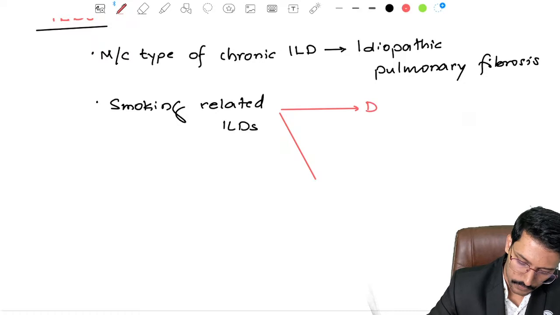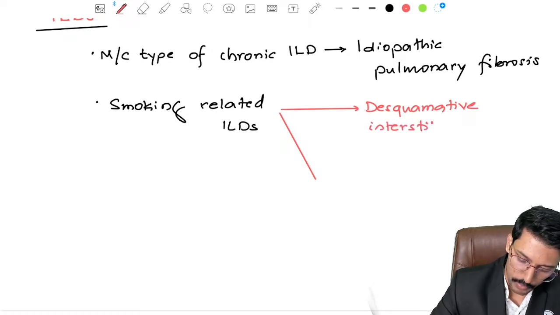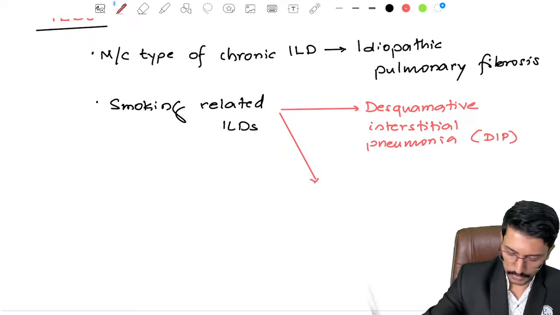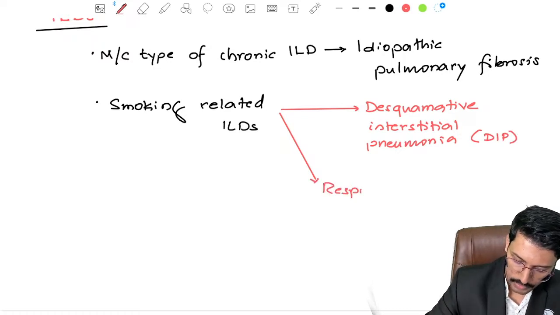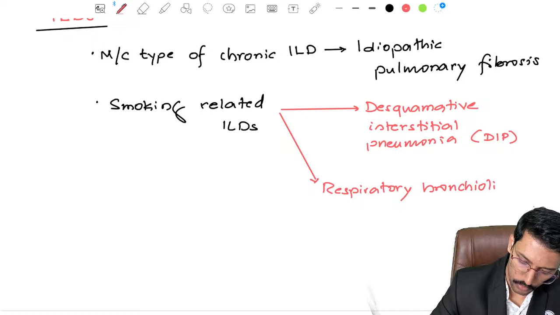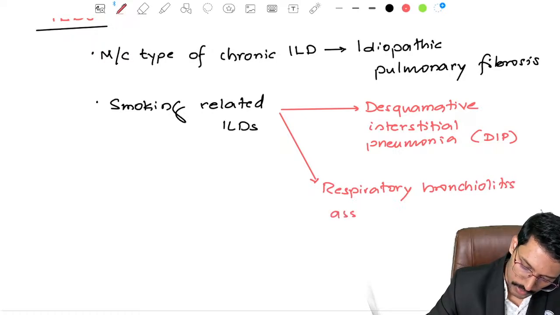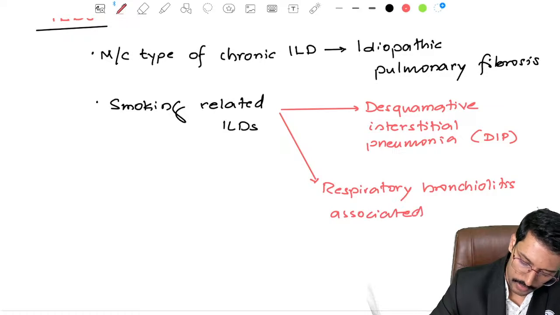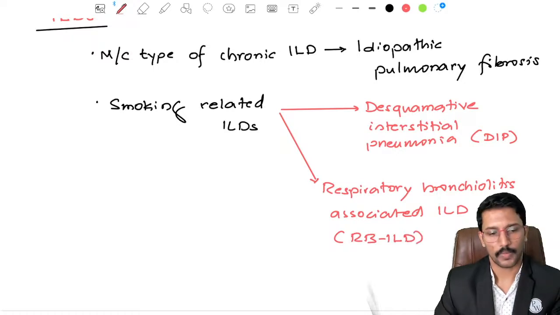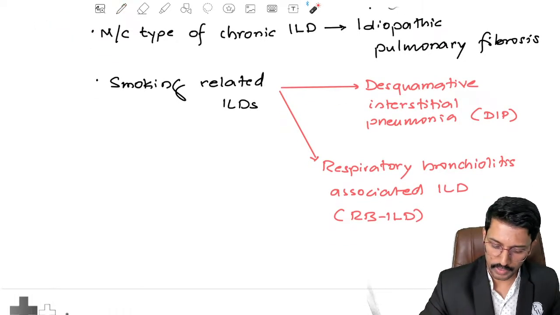First one is desquamative interstitial pneumonia or DIP. And the second one is respiratory bronchiolitis associated ILD or RB-ILD. Okay, so this is what is called smoking related ILDs.